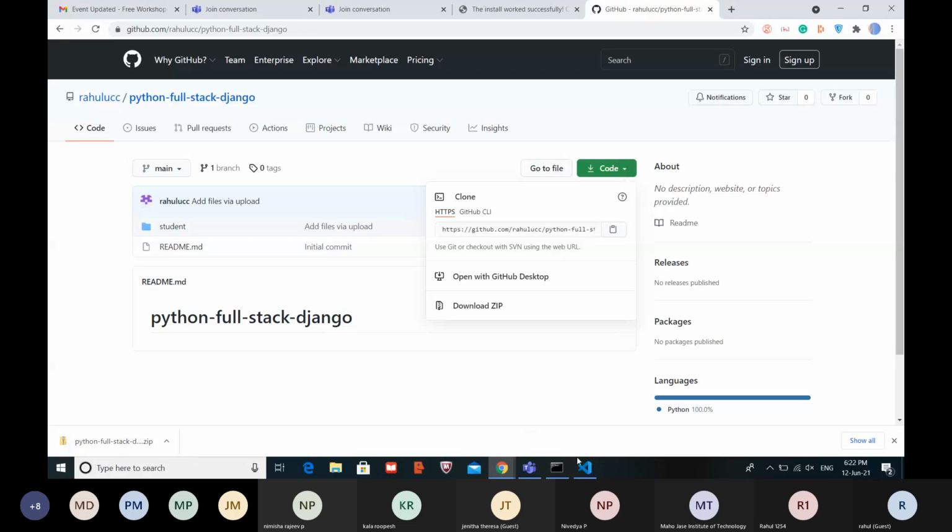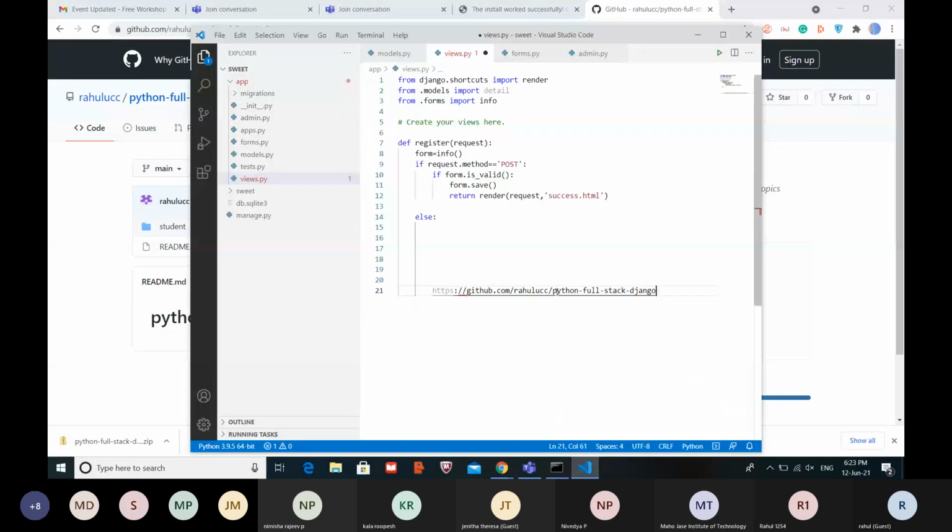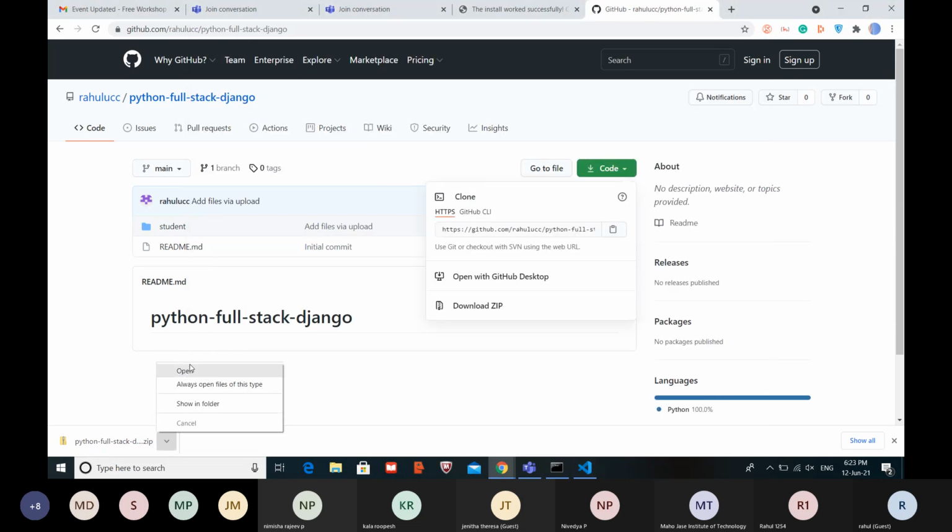Till that time, I will complete the code to execute. Open that zip file. Open that zip file in this manner.